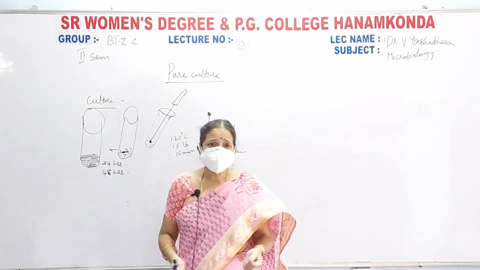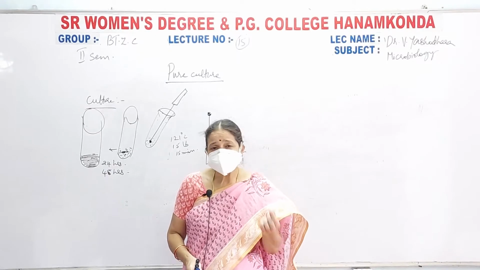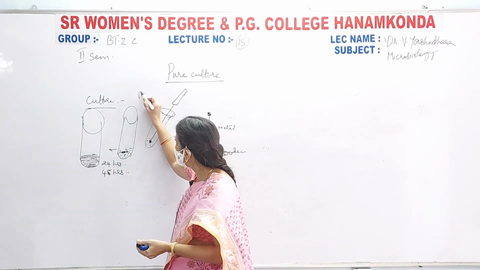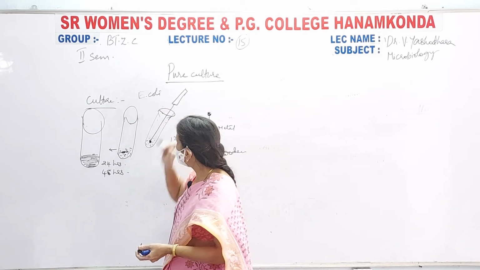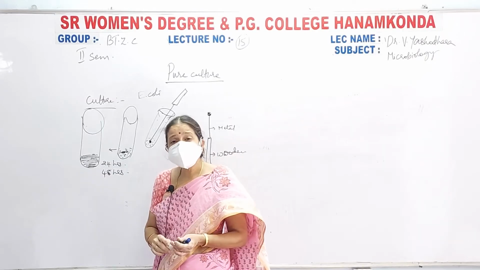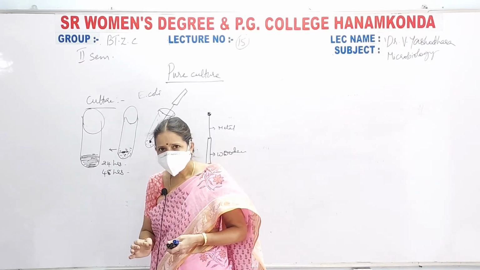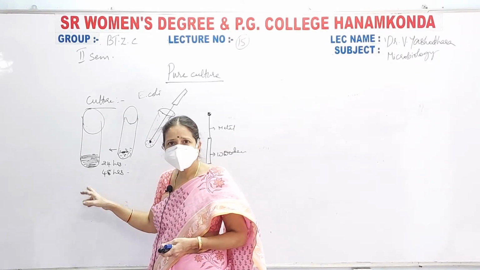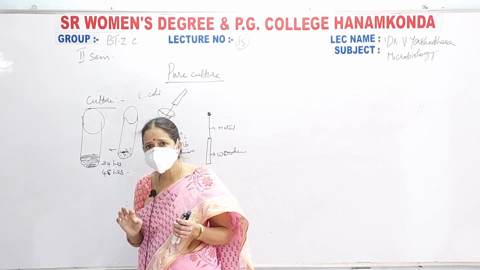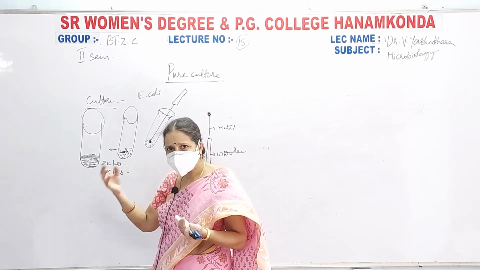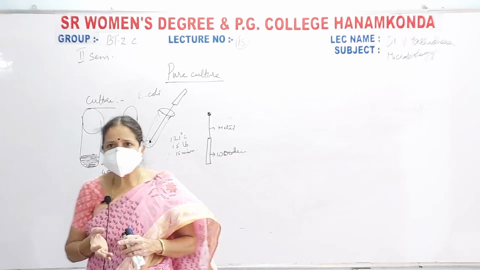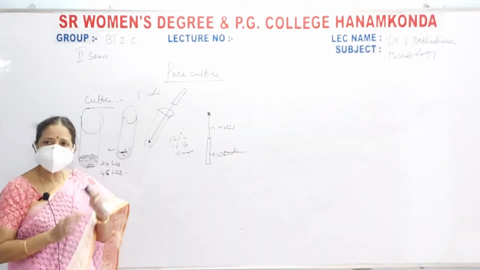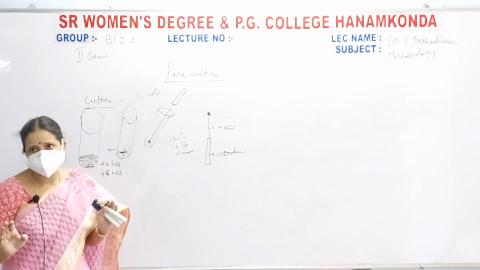Now I want only the culture consisting of a single species of bacterium. Suppose I want, as all of you know, E. coli or Bacillus. Now I want only E. coli cells in my culture. But I can't say that only E. coli is present in this culture. It consists of many microorganisms. See here, different types of microorganisms: Streptococcus, Staphylococcus, Bacillus along with E. coli are present. That is not a pure culture.